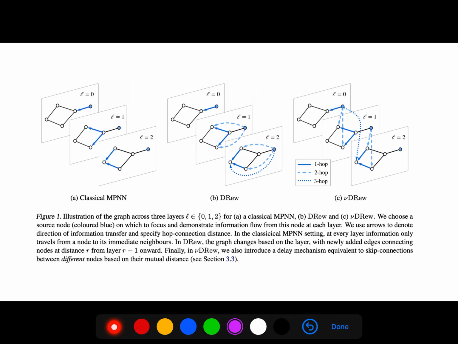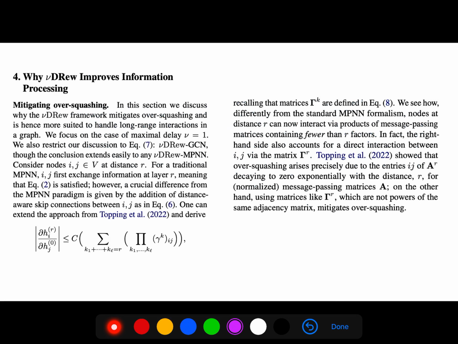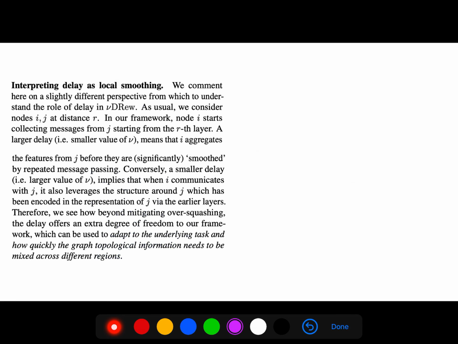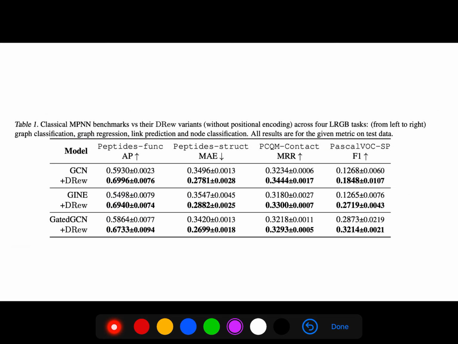But in DRew, the graph changes based on the layer, with newly added edges connecting nodes at distance R from layer R-1. So all of this helps us to mitigate over-squashing. Also, it can be good for local smoothing to avoid over-smoothing.